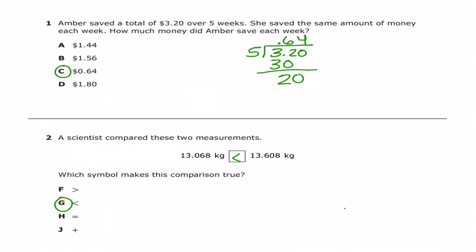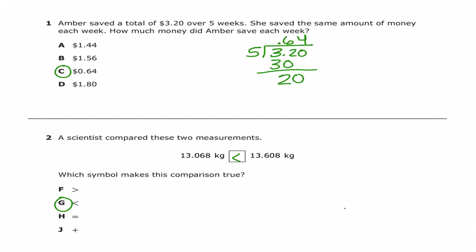Number 2. A scientist compared two measurements, 13.068 kilograms and 13.608 kilograms. Which symbol makes this comparison true? The answer is G. We know that 13, before the decimal place, is equal.